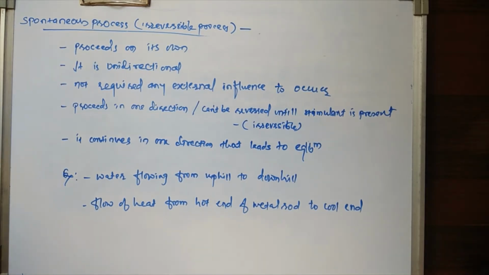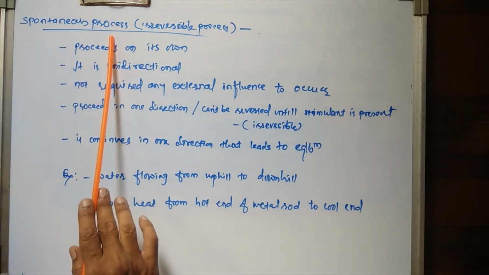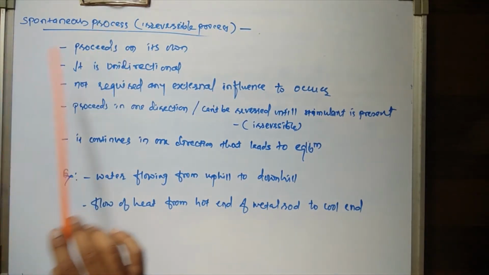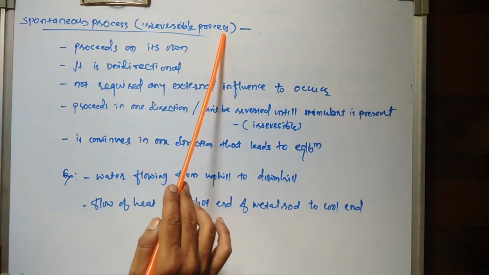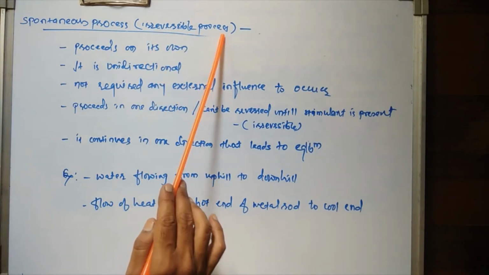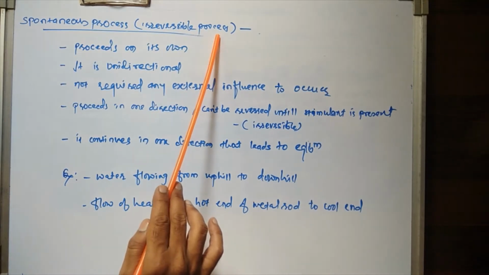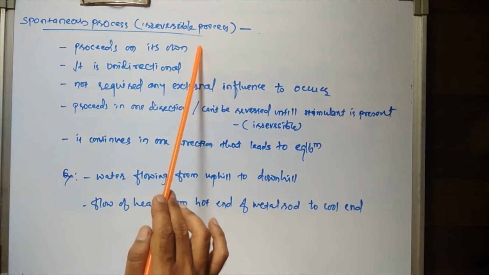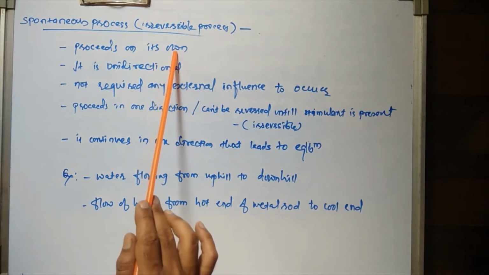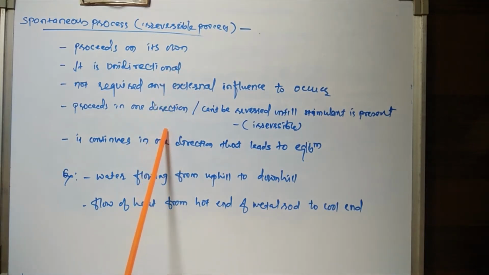The spontaneous process is the process which has a natural tendency to proceed in one direction and does not require any external influence for the occurrence. This is the spontaneous process. Actually, it is an irreversible process, is it? So it cannot be reversed, is it? So these are the features or the properties of the spontaneous process.